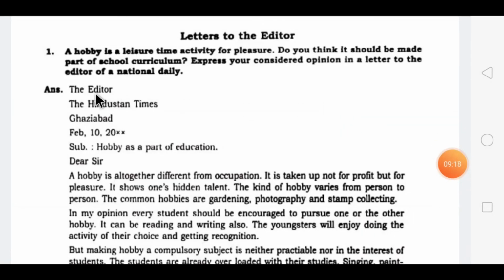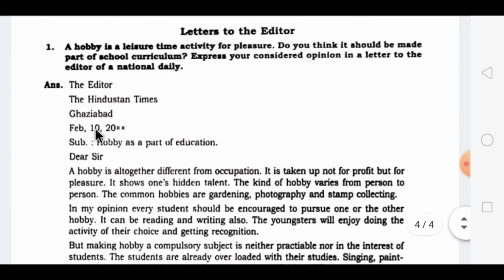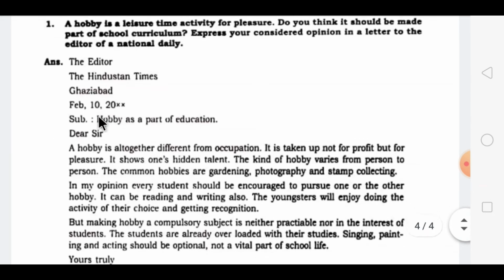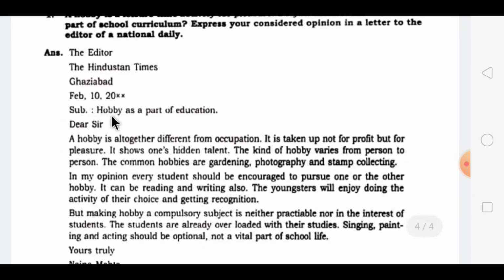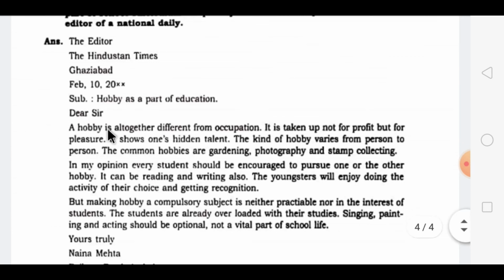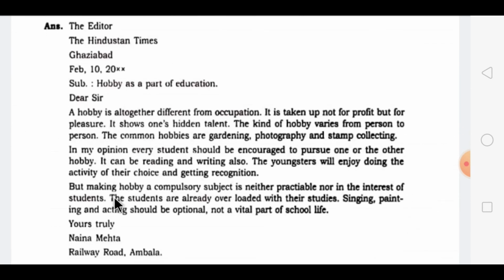So this is the example of how you will start. First you are writing to the editor, the Hindustan Times, Ghaziabad. Then you have to mention the date when you are writing the letter. Then comes the subject, that is about hobby as a part of education. This is the main reason why you are writing the letter. And you will start with the salutation, dear sir. Then follow the three paragraphs.